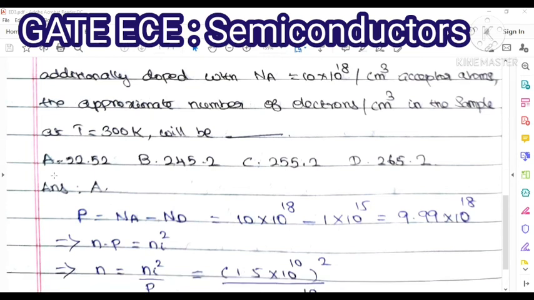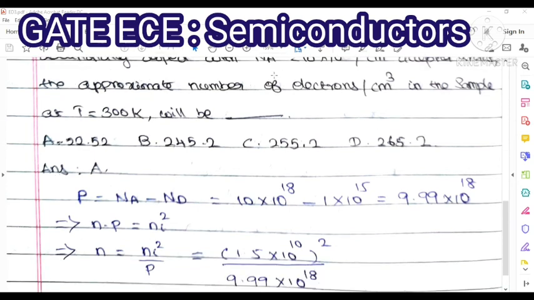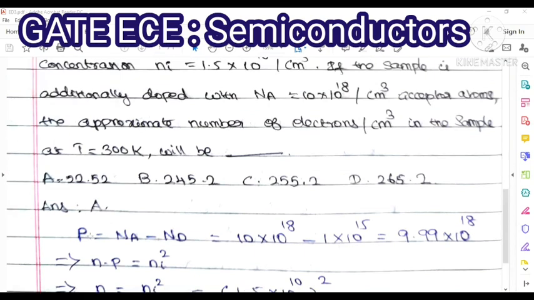Let us check. Acceptor atoms and donor atoms are given, so from this we find P. P is equal to Na minus Nd. One more I will give you here: N, for N-type material, is equal to Nd minus Na.